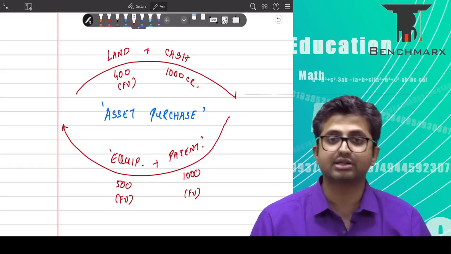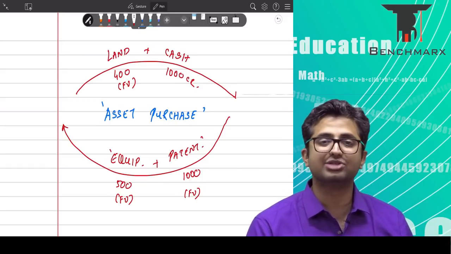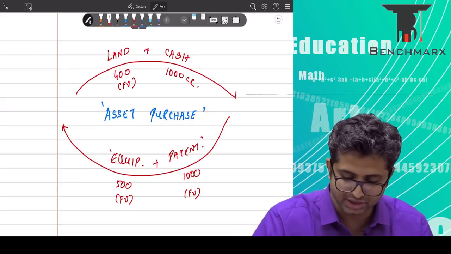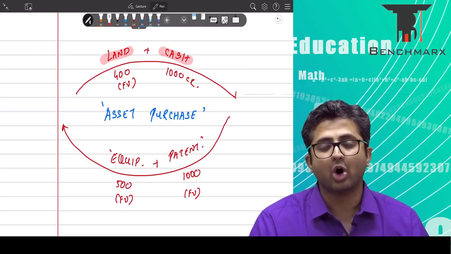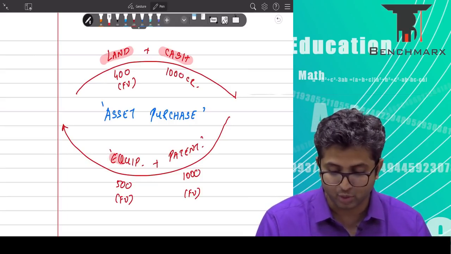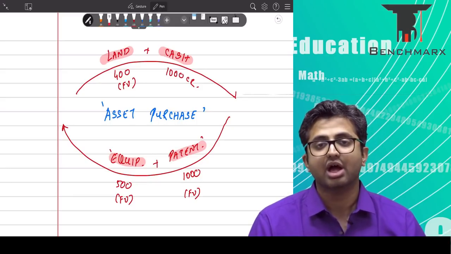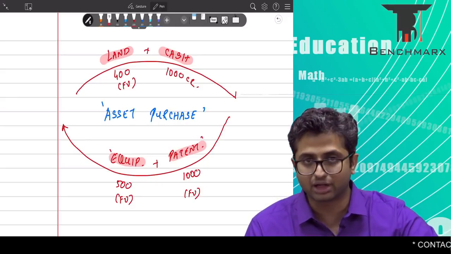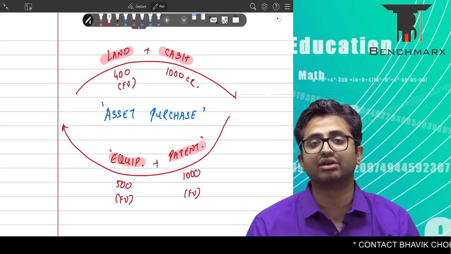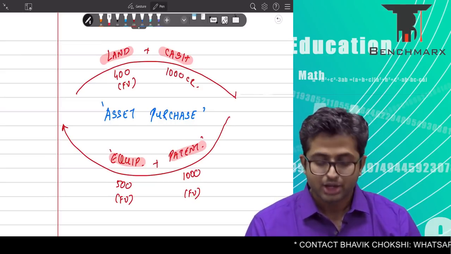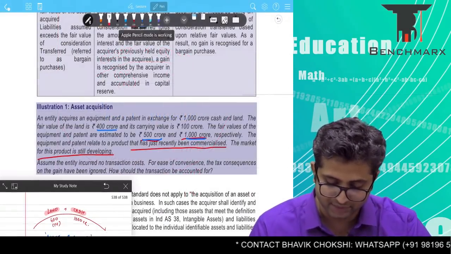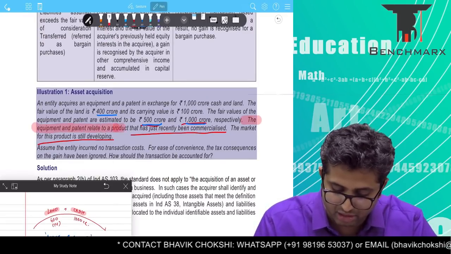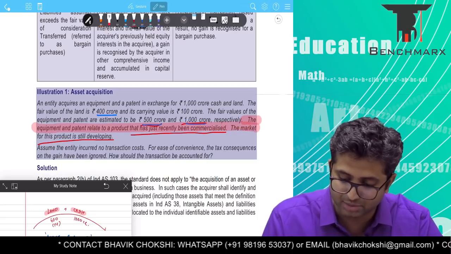Now the question arises, which fair value to take? Should this be the fair value of the asset given up? What are the assets given up? Well, land is given up, cash is given up, or the fair value of the asset received. Equipment is received, patent is received. As per guidance in the standard, I'll again repeat, it is a fair value of the asset given up, unless the fair value of the asset received can be more reliably measured. So when I look at the information in the question, at the last line of the first paragraph, the equipment and patent relate to a product that has just recently been commercialized.